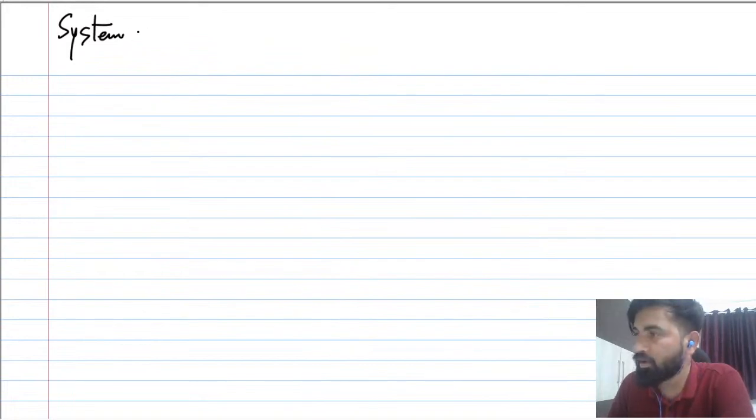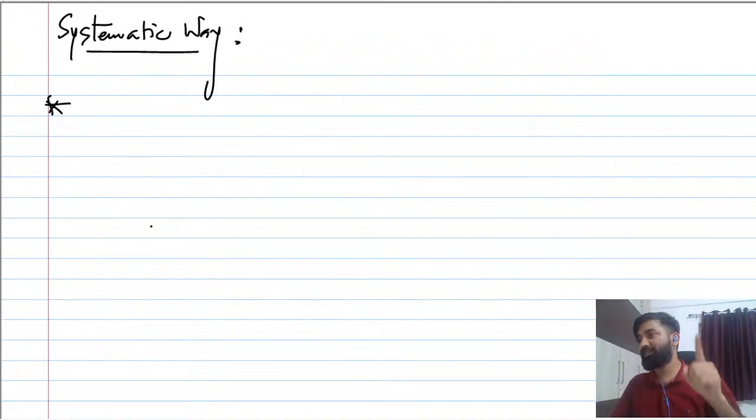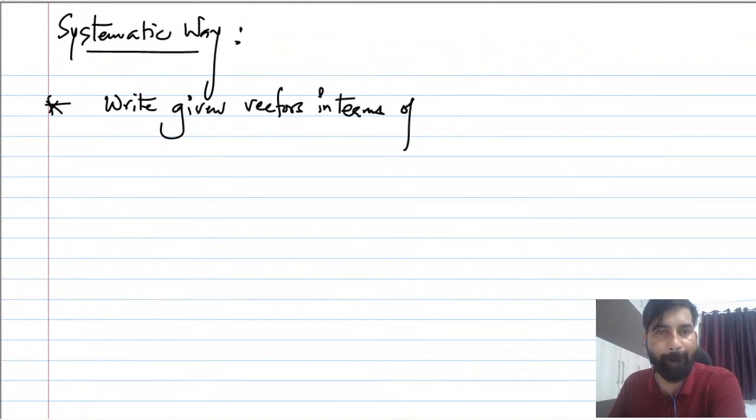What is the systematic way? You can note down these steps. Systematic way. First of all, the very first step is to write the given vectors in terms of what?